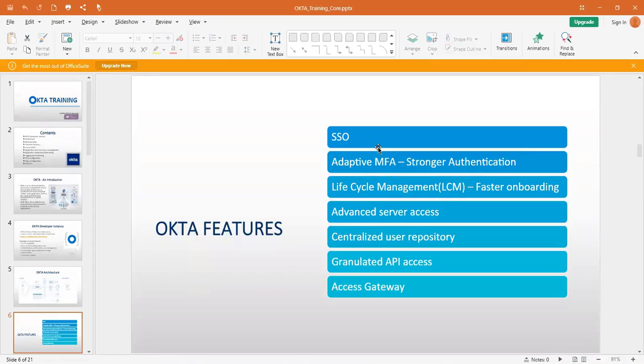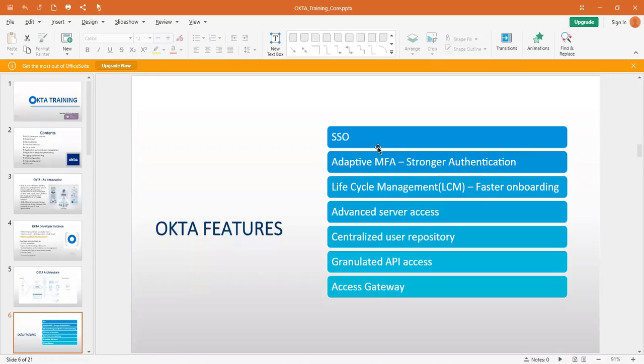So there are many PAM tools available. PAM is nothing but privileged access management. Privileged, in the sense of those server accesses: how the server access is managed, how the servers are managed, how the servers are securely protected. That's where PAM comes into the picture. Okta has that feature also.